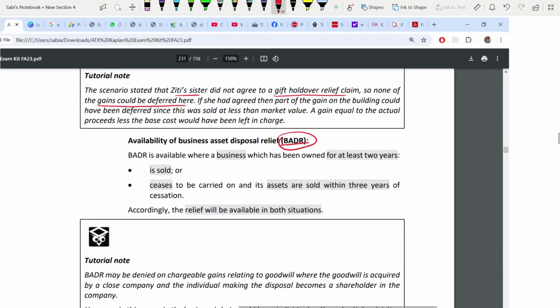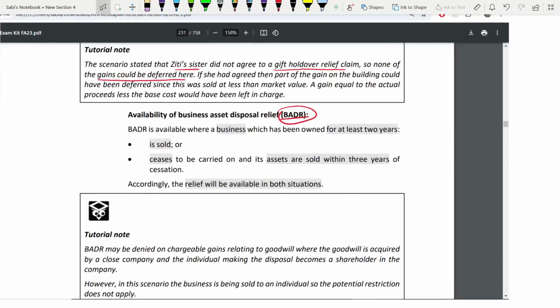So now you are selling a business here. When we are selling a business, two things, two conditions. List the two conditions. One, owning for at least 2 years. Then you are selling, or you are ceasing. Okay, cease to be carried on and his assets are sold within 3 years of the cessation. We are selling the asset within 3 years after you are ceasing. So in this condition, the relief will be available in both the situations.